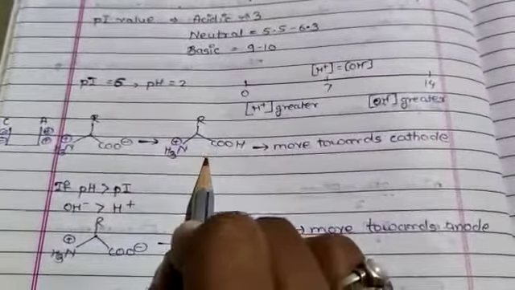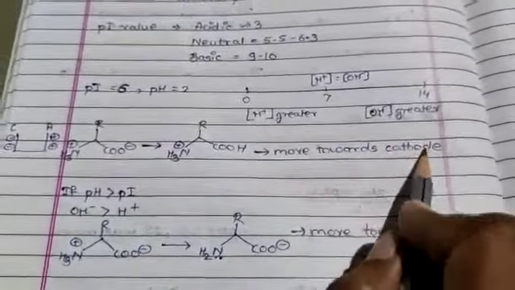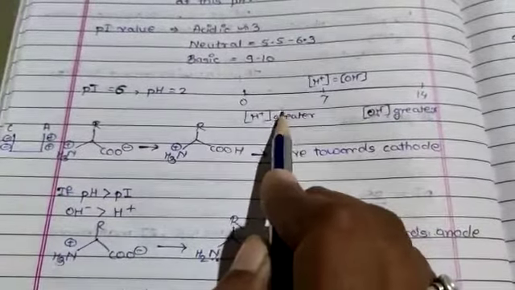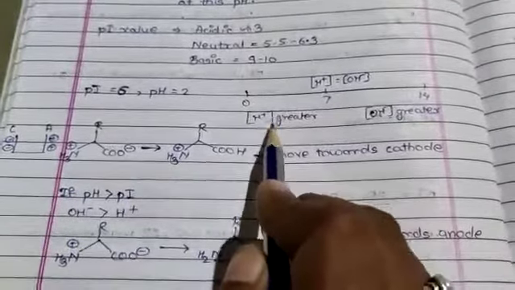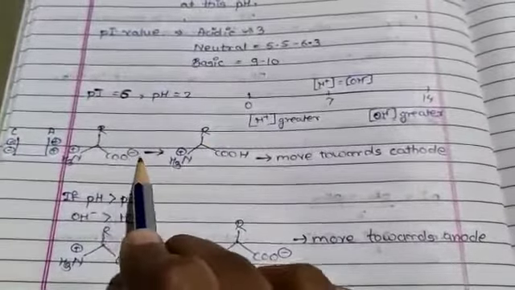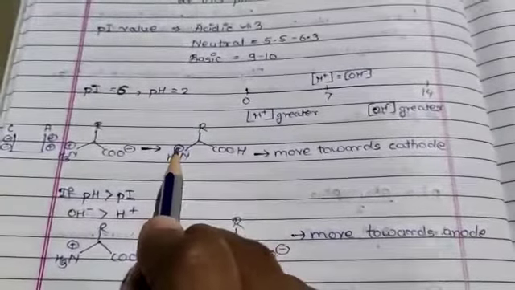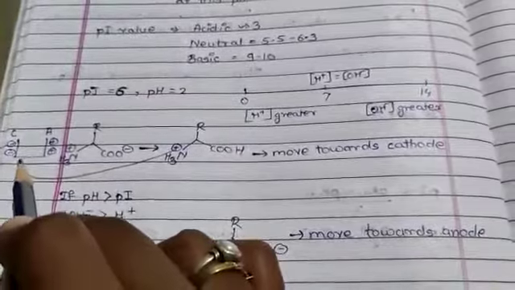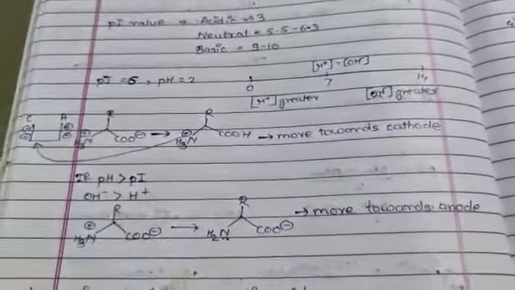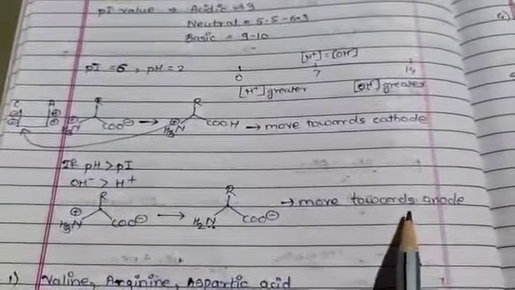your molecule at this pH and isoelectric point will move towards the cathode, because as you know, at pH 2 H+ ions are available in greater amount, and because of that H+ ion, COO- can accept the H+. So here the plus charge remains, and this plus charge moves towards the cathode, which is negatively charged. Similarly, when the pH is above the isoelectric point, it will move towards the anode, as I explained earlier.